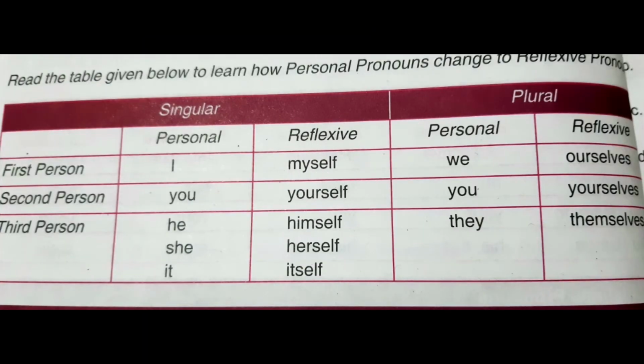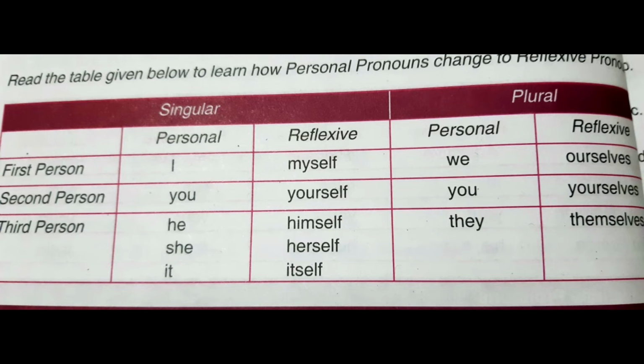Now look at this table, children. We can see how personal pronouns change into reflexive pronouns. We know the 3 kinds of personal pronouns. Which are they? Yes, the first person pronoun, second person pronoun, and the third person pronoun. Let us see the first person pronoun.